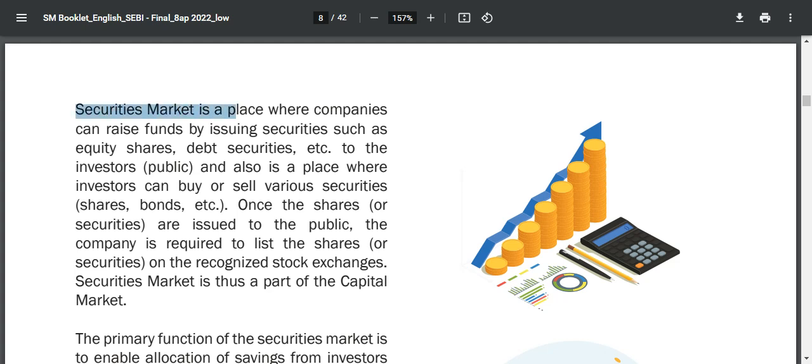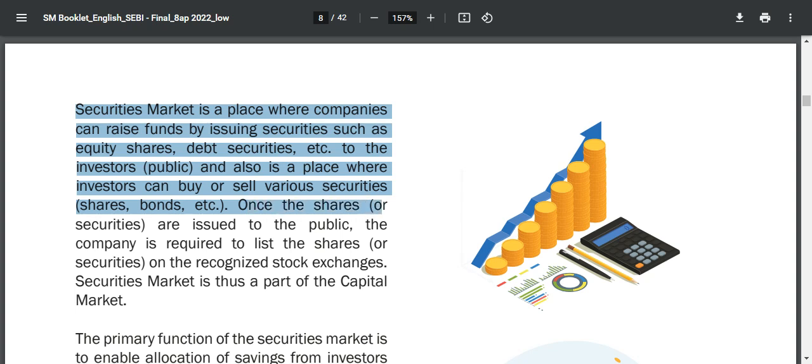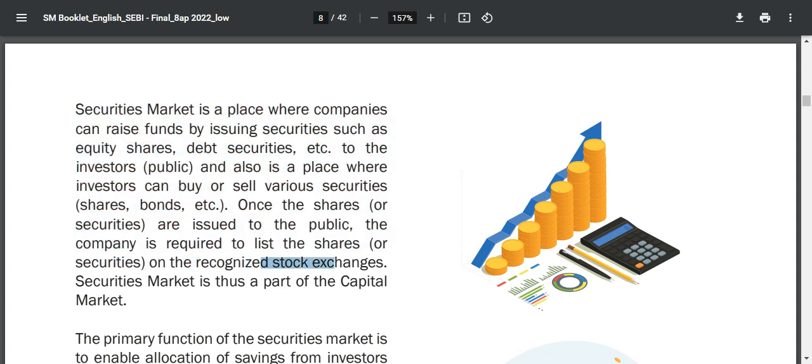The securities market is a place where companies can raise funds by issuing securities such as equity shares and debt securities to investors publicly, and also a place where investors can buy or sell various securities like shares, bonds, etc. Once the shares or securities are issued to the public, the company is required to list them on a recognized stock exchange.